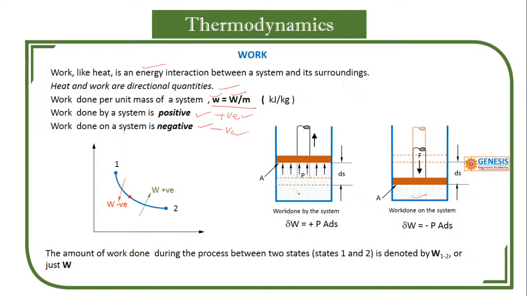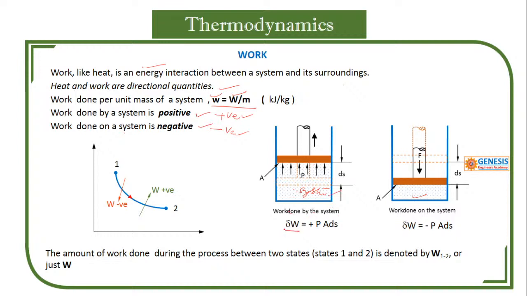If the gas is able to move the piston, then we can say the system is this gas. Here the system is gas, so the gas is able to move the piston, then we can say work done by the system.